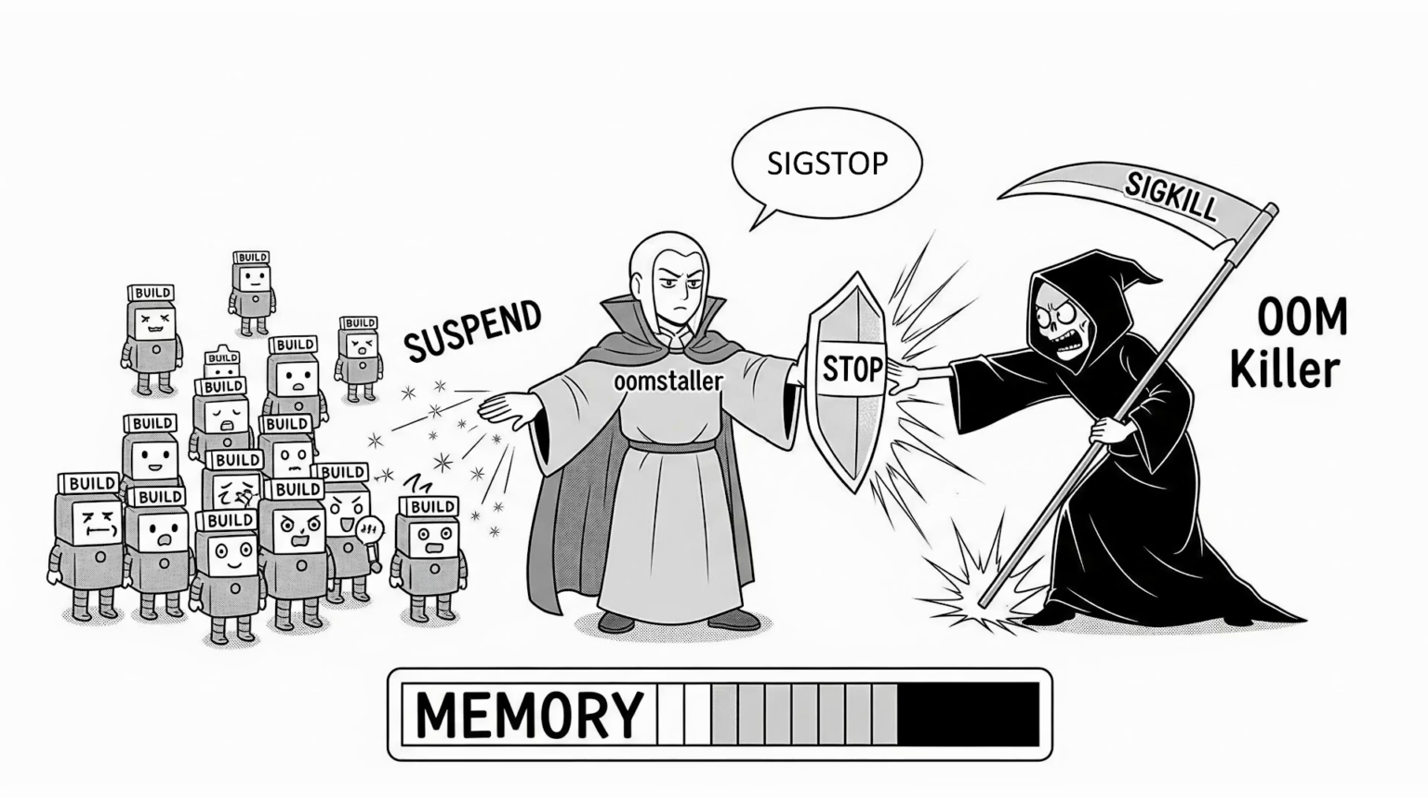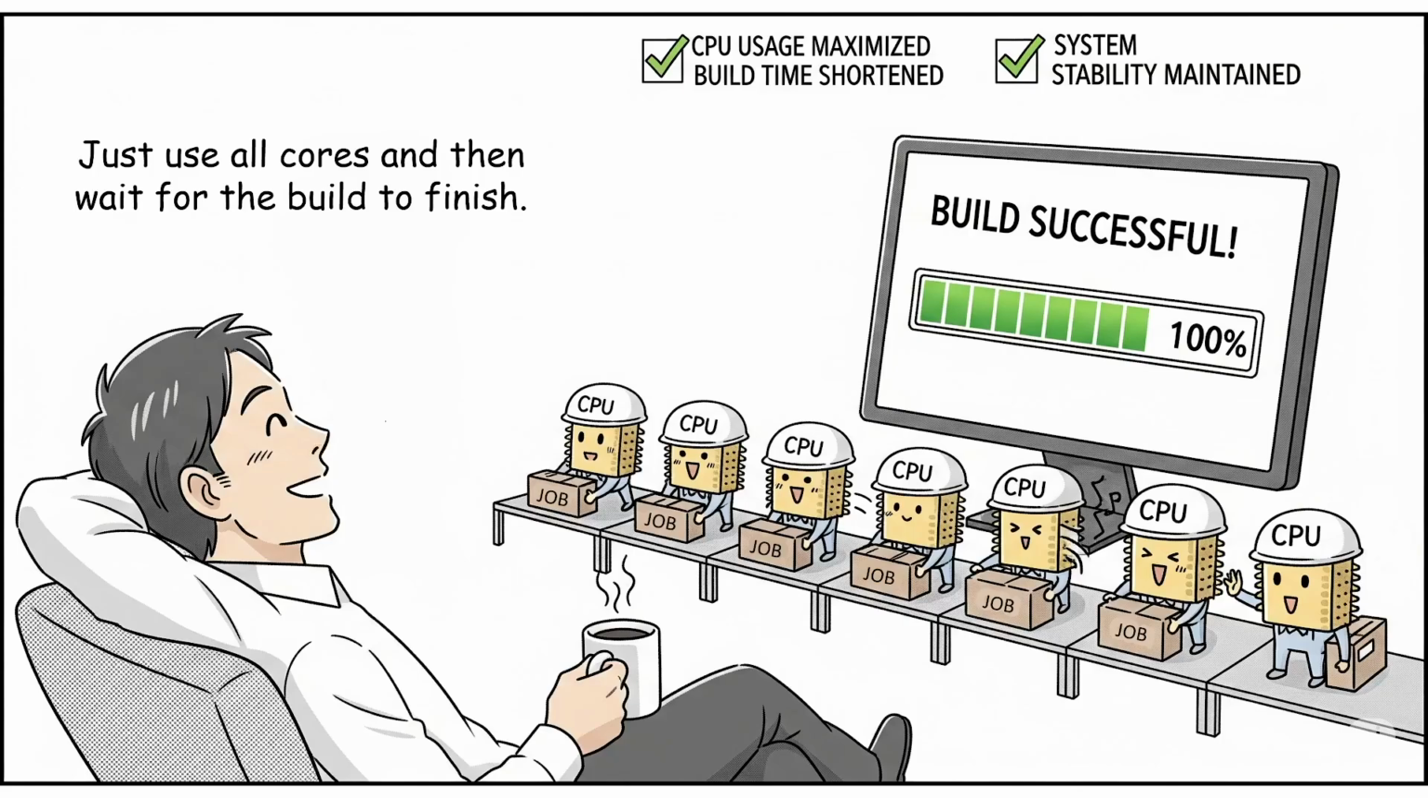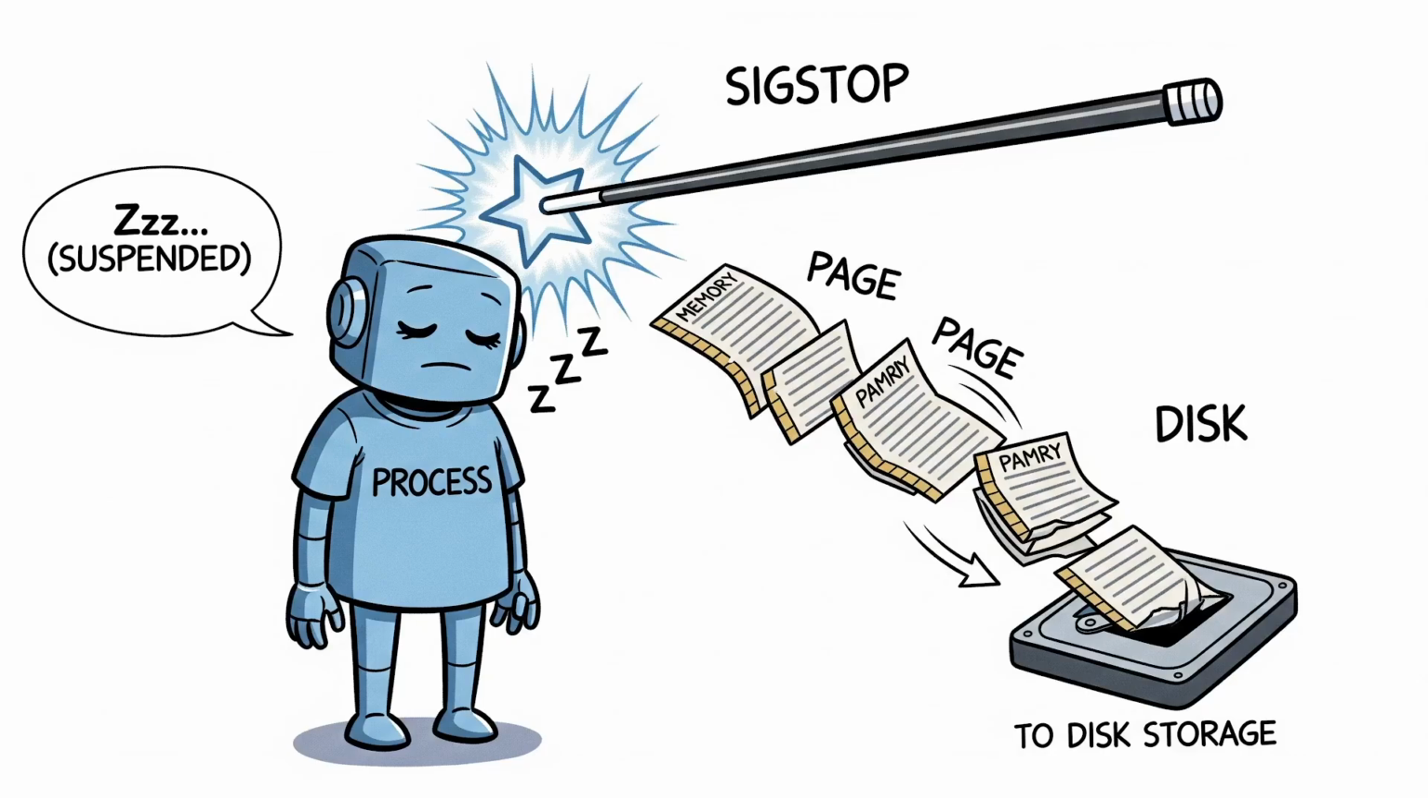Instead of letting your system spiral into a state of thrashing or having the OOM killer abruptly terminate your build, OOMstaller proactively monitors the memory usage of your build processes. When it detects that memory is becoming dangerously scarce, it doesn't kill anything. Instead, it intelligently suspends some of the build processes. This allows you to run your builds using all your available CPU cores without the constant fear of hitting a memory wall. The key benefits are clear: you get to maximize your CPU usage for faster builds, you significantly shorten the total build time by avoiding the massive performance penalty of swapping, and you maintain a stable system throughout the entire process.